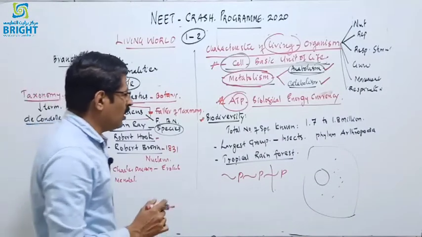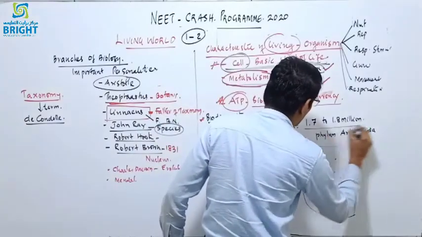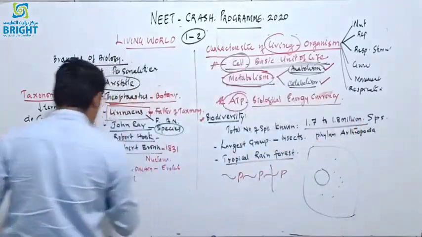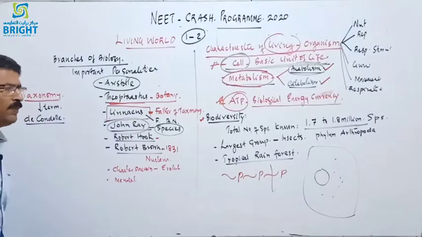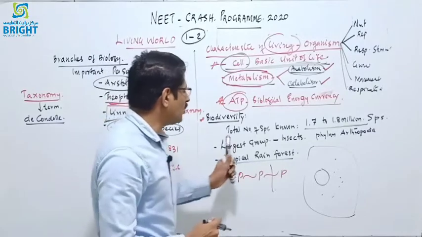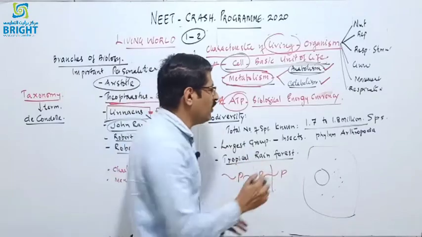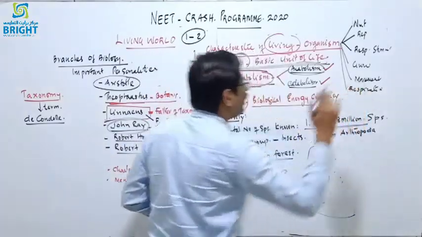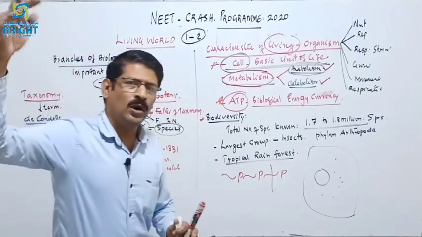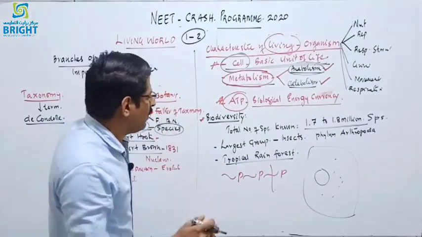In biodiversity, we know the total known species in the biosphere is only about 1.7 to 1.8 million species which were discovered. We know the term species was first coined by John Ray. The total number of identified species all over the biosphere is only about 1.7 to 1.8 million, and that includes prokaryotes to angiosperms, or prokaryotes to the animal kingdom, the vertebrata.